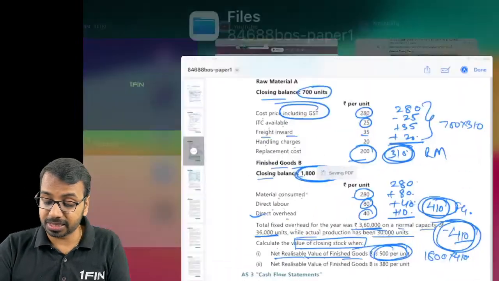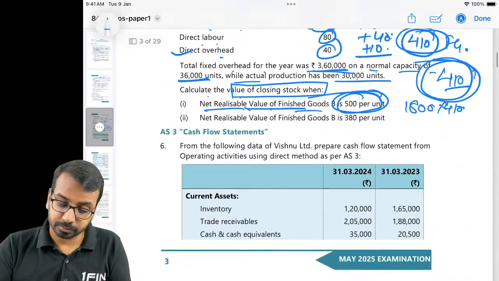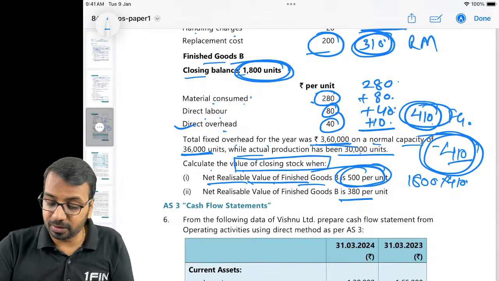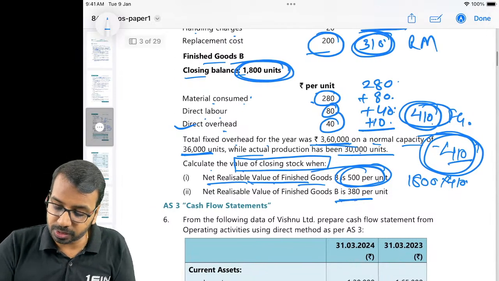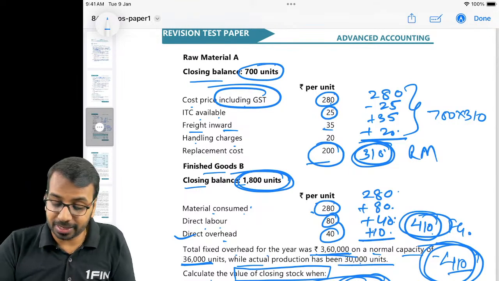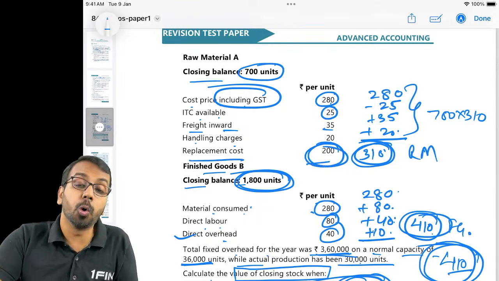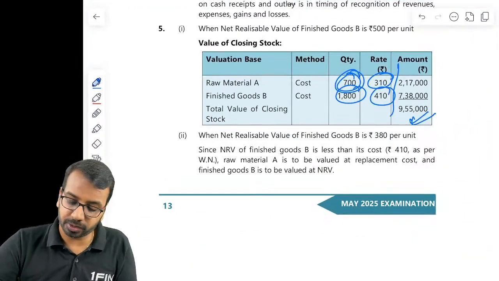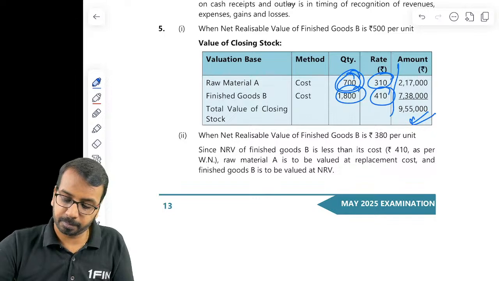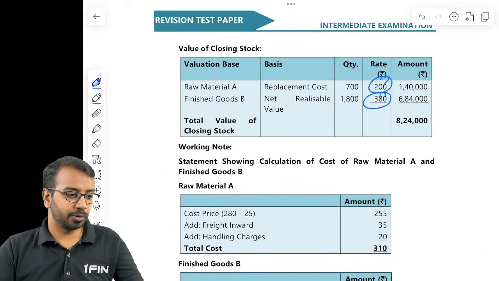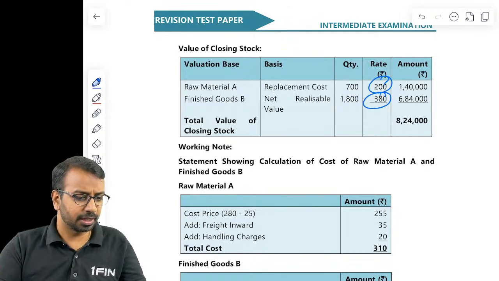Okay. In the second scenario, NRV is 380. If NRV is 380, then we'll value finished goods at what? We'll value finished goods at 380. And then for raw material, we'll value it at replacement cost if this is lower than the cost. So replacement cost is 200, we'll value it at 200 for the second scenario. 200 and 380 for the second scenario. Simple. Any questions here? I don't think any questions.